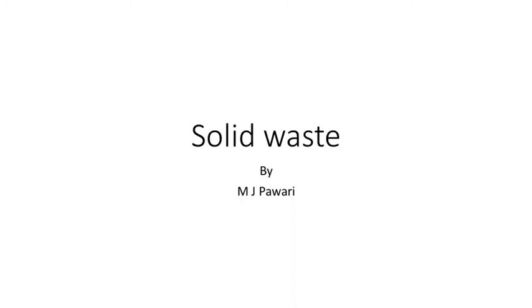So what happens at the transfer station? The small vehicles which come from the villages or towns, that waste is loaded into the larger vehicles, and those larger vehicles transfer that waste to the disposal site. It may be composting, it may be processing, or it may be the disposal site. So the function of the transfer station is to unload the waste from small vehicles and load it into the larger vehicles, and send them to the disposal site.